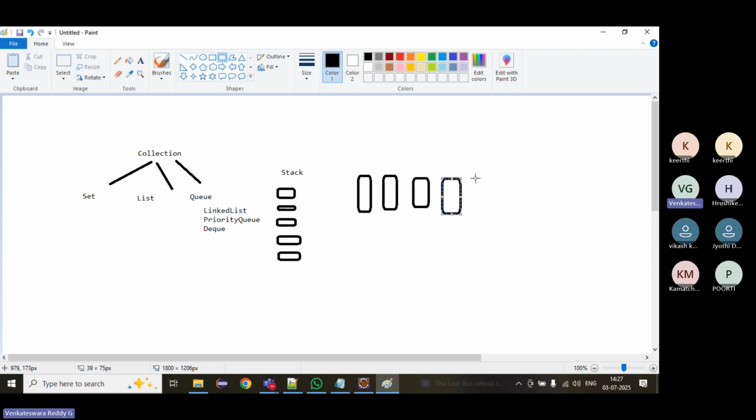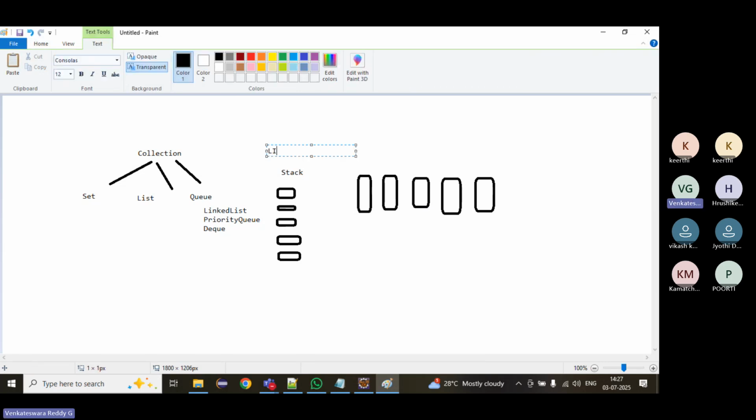Who comes first will go first. First in, first out. We can call Stack as LIFO, it follows last in, first out. Here Queue is first in, first out. Who comes first will go first. That is the rule of Queue.